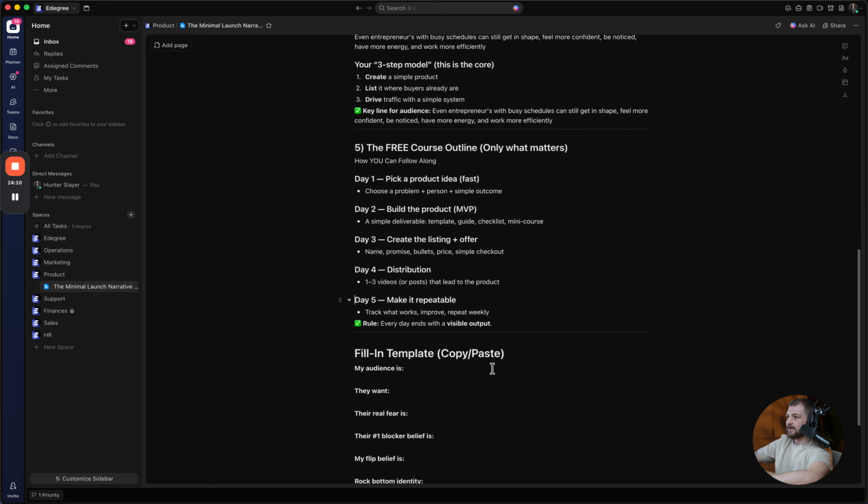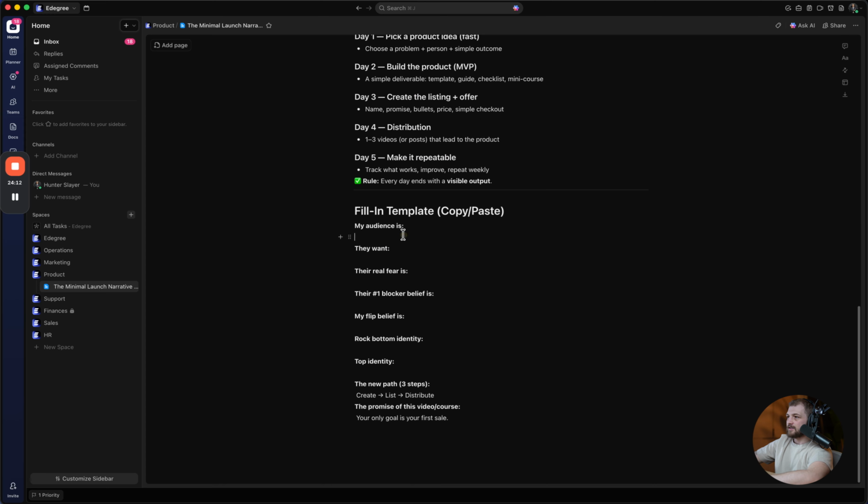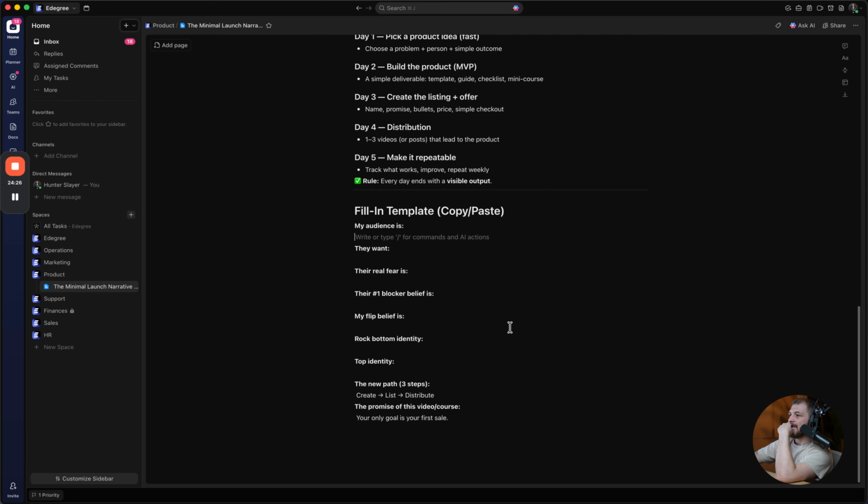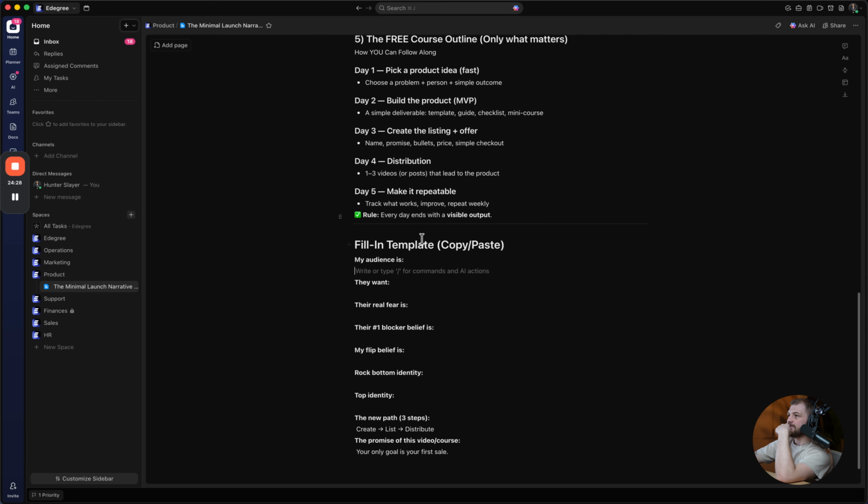Day 5, make it repeatable. And then here is a little fill-out template that you can use. Okay, my audience is, they want, their real fear is, the number one blocker belief is, and the rock bottom identity is. So we can refill this out if we needed to. So let's go ahead and have AI fill this out for us.